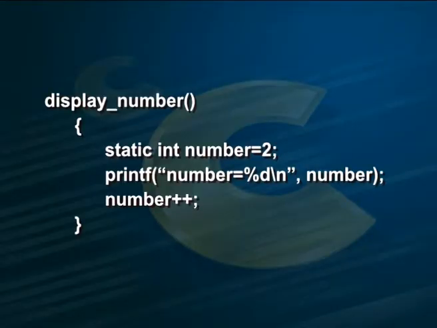It can also be shown that if a static local variable is assigned a value the first time the function is called, that value is still there when the function is called the second time. For example, within the function displayNumber, within the braces: static int number is equal to 2; printf number is equal to %d, number plus plus; and close the brace.